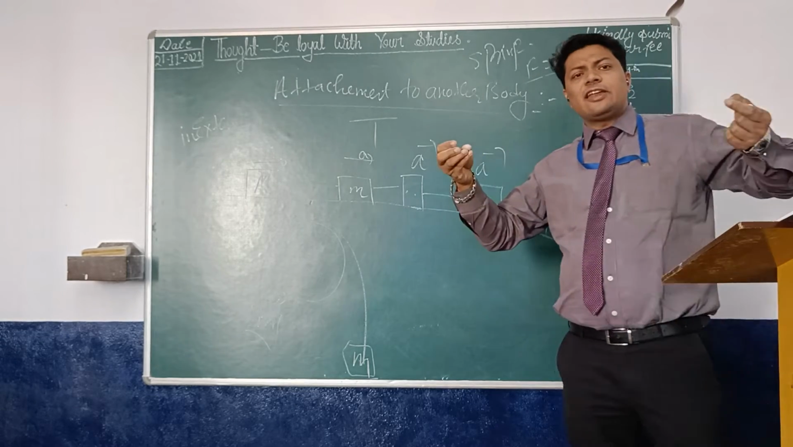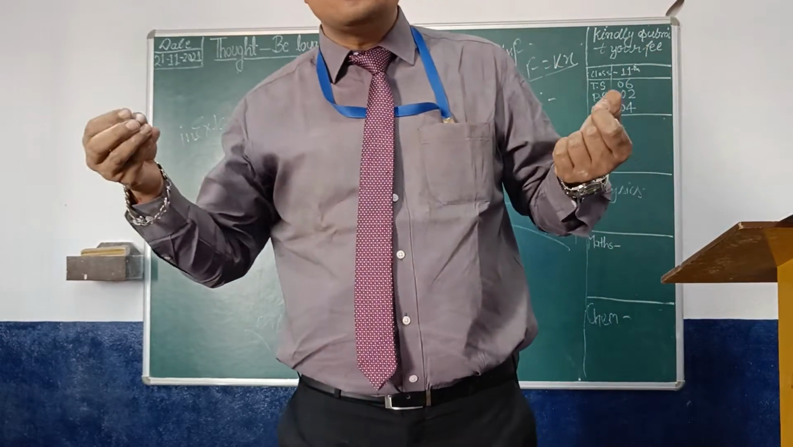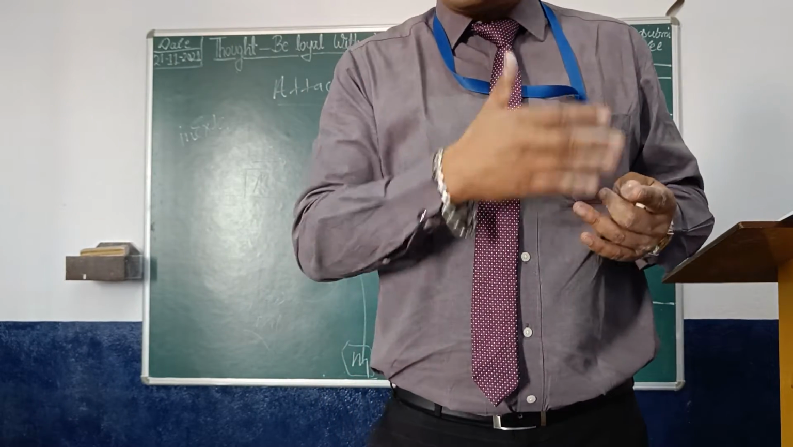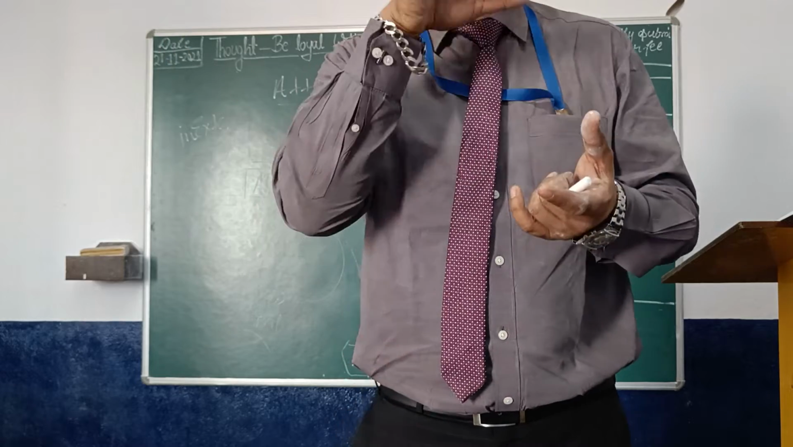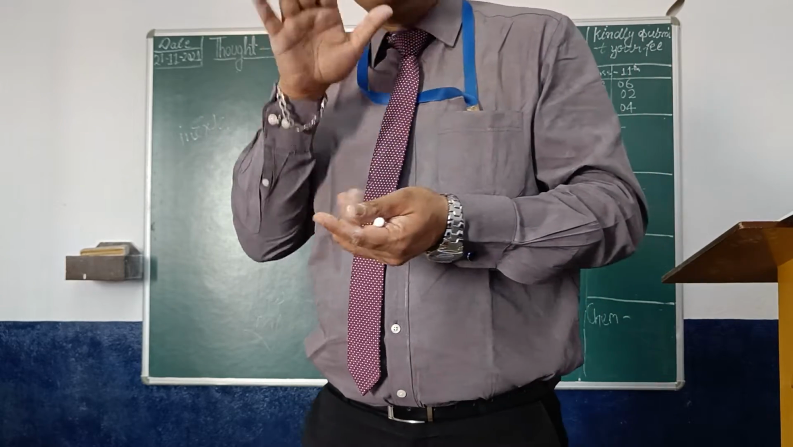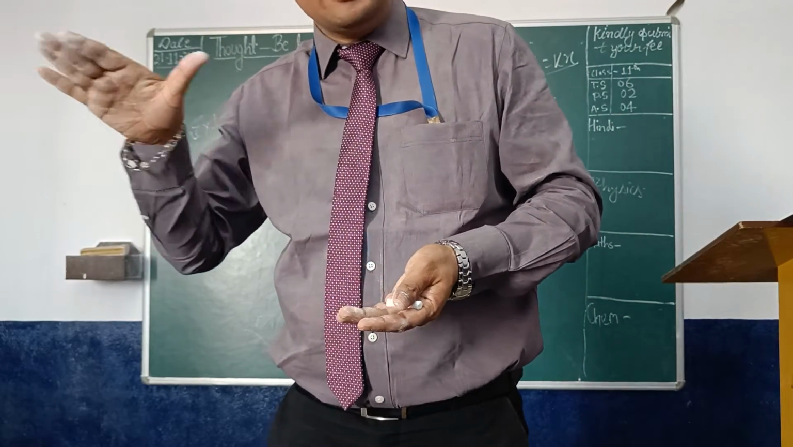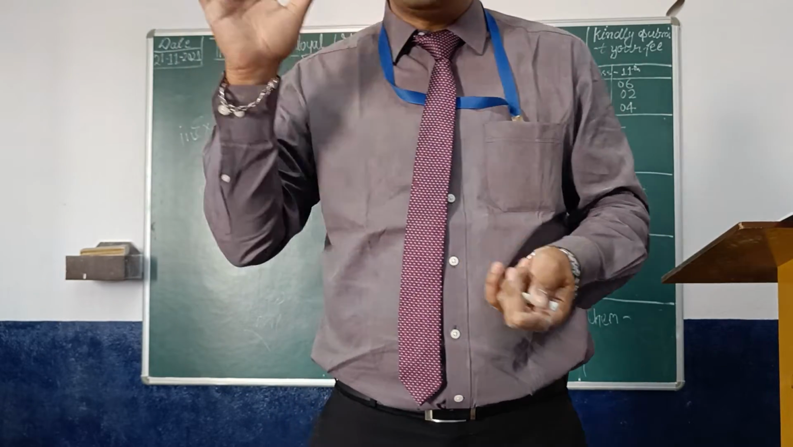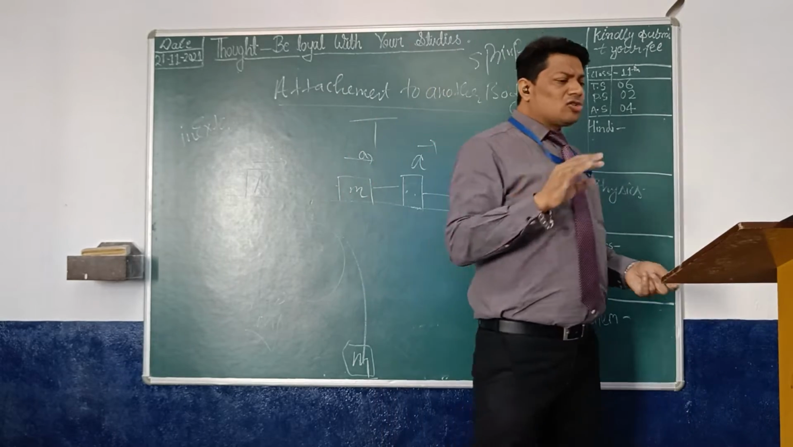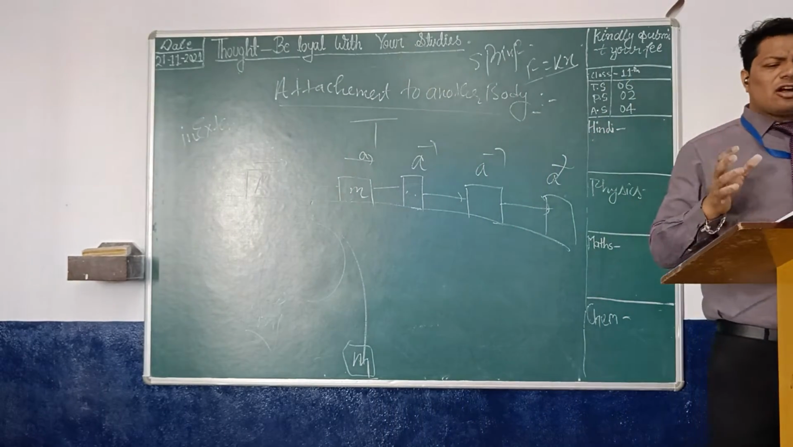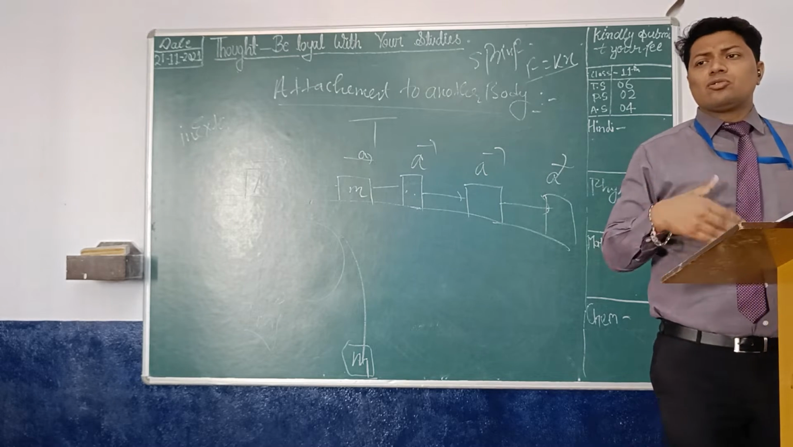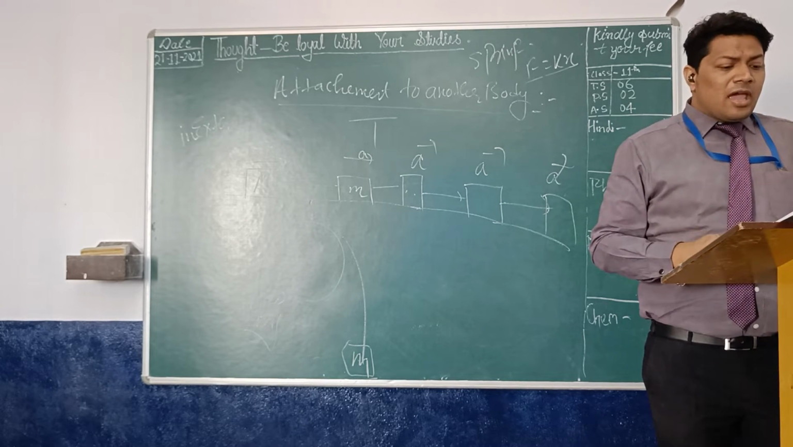If the string has a mass, the value of tension will be different at different points. Is it clear? In the same way, we can talk about attachment to another body, and need to go further.